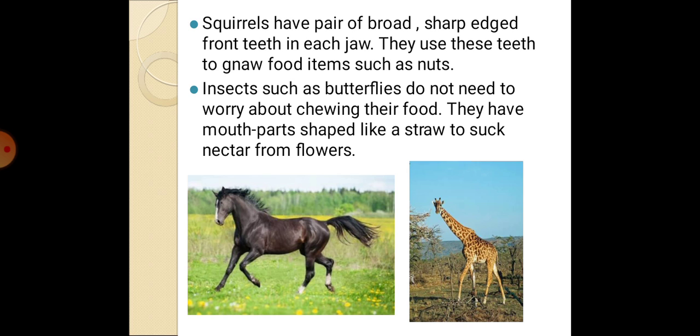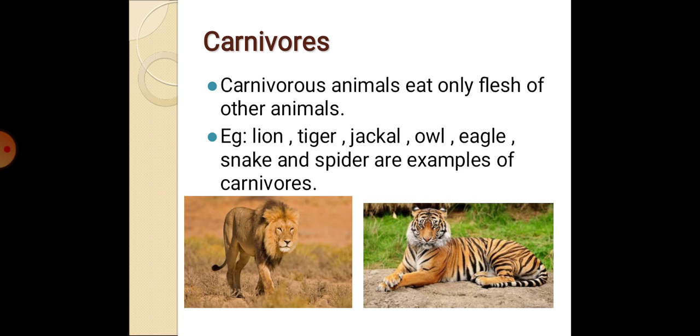Next one, butterfly. A butterfly does not have any teeth to chew its food, but it has a straw-like mouth, and with that it can suck the nectar from the flower. That's all about the herbivores.